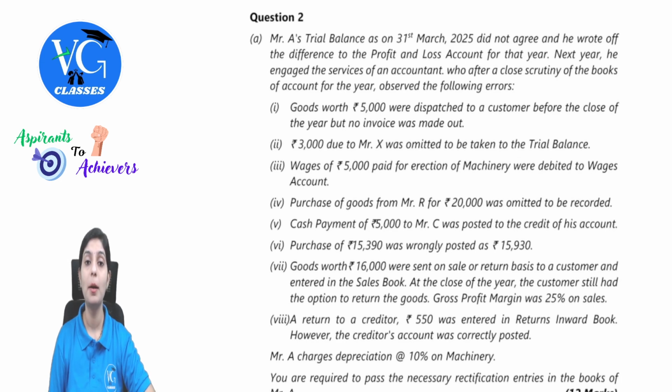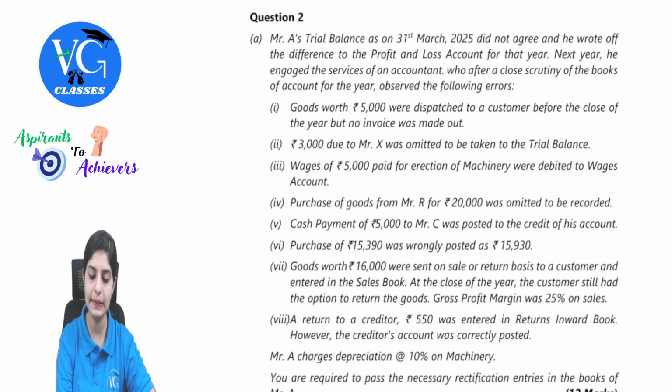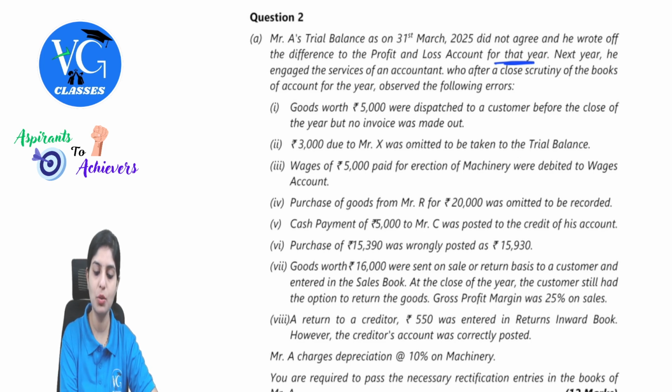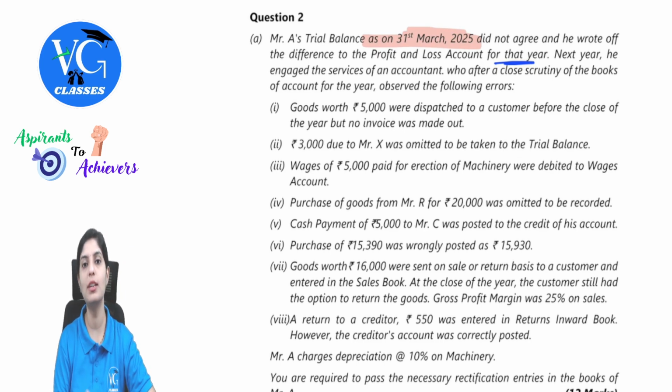Question 2. Mr. A's trial balance as on 31st March did not agree, and he wrote off the difference to the profit and loss account for that year. Observe one thing: when you read the question, this was the data given as on the year end, and they are also mentioning that it did not agree, so the balance was written off to P&L. Next year, he engaged the services of an accountant who, after a close scrutiny of the books for the year, observed the following errors.